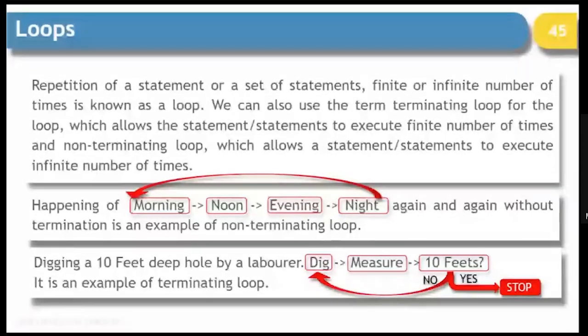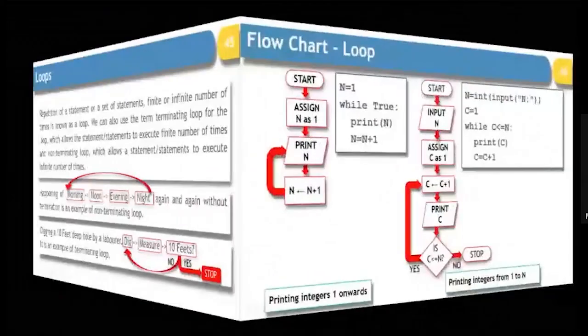As soon as the 10 feet hole is ready, what will happen? He has to stop the work. So this is a terminating loop. So before entering loops and playing around with numbers, I think it is better that they should know the real life examples of loops.